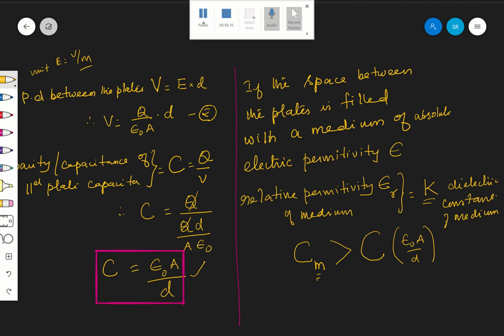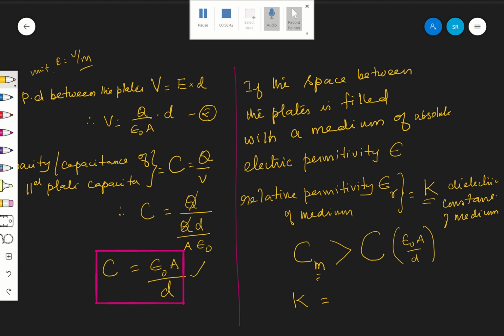How is it K? K is nothing but, already I think we have seen, the dielectric constant of the medium in terms of force. What is that? Force of interaction between the two charges held at a certain distance in vacuum divided by force of interaction between the same two charges held at the same distance but in the medium. That we have seen, no?